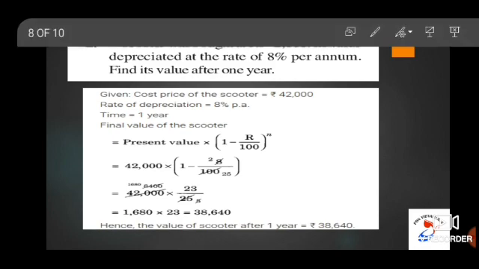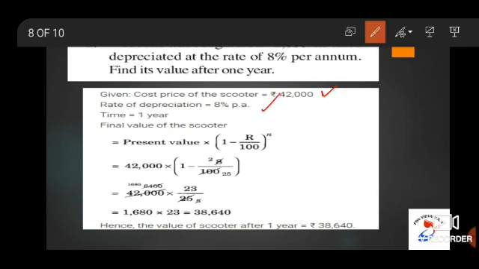Given the cost price of scooter is equal to rupees 42,000. The rate of depreciation is 8% per annum. The time period is 1 year. We have to find out the final value of the scooter. That is equal to present value into 1 minus R by 100 whole power N. Why I am subtracting is because it is decreasing, that is depreciating.